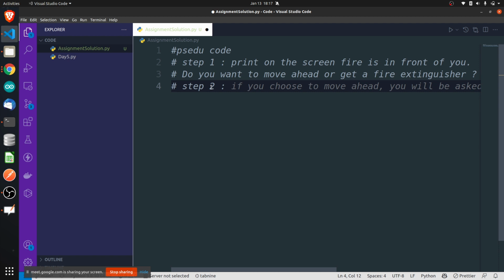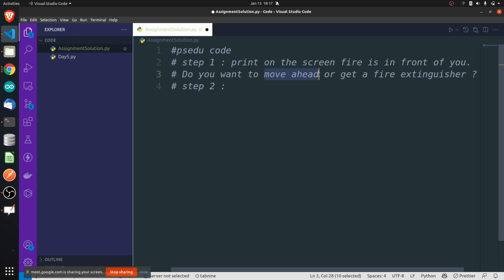Okay. So you are actually asking him to enter only two words, and those two words are either fire extinguisher, or you type the word move ahead. You are asking him to enter that, but if he is entering something else, then it is an invalid input, right? So your step 2 should be to take input from the user and check what input he has given.